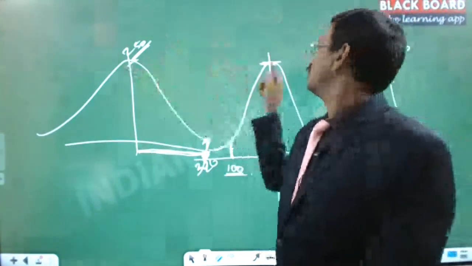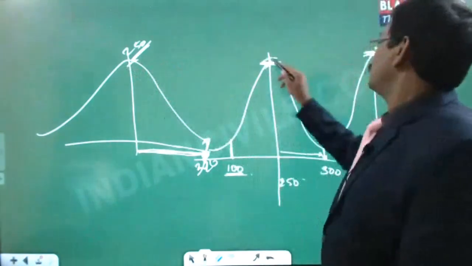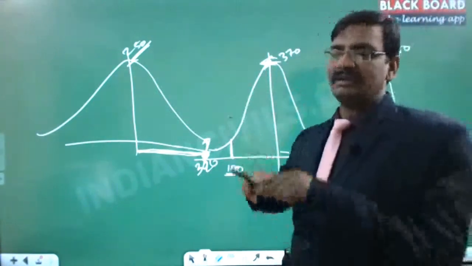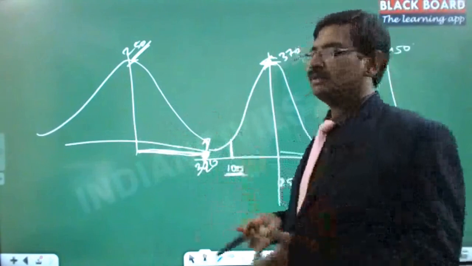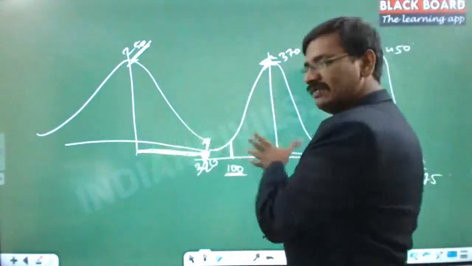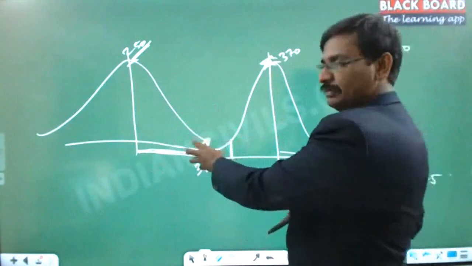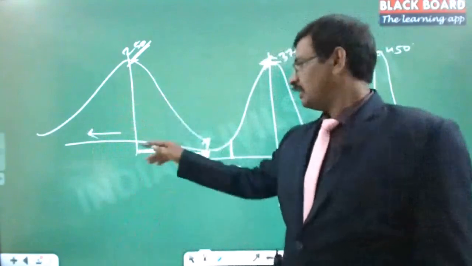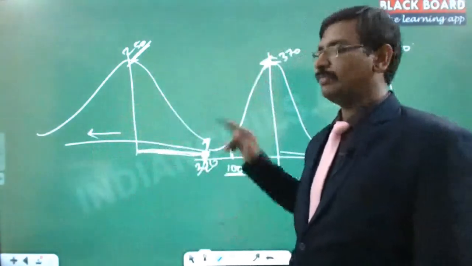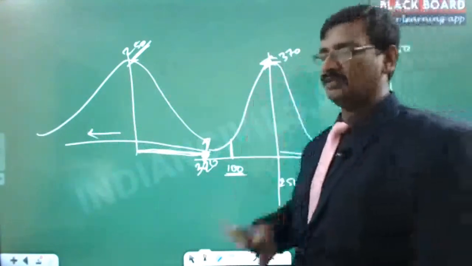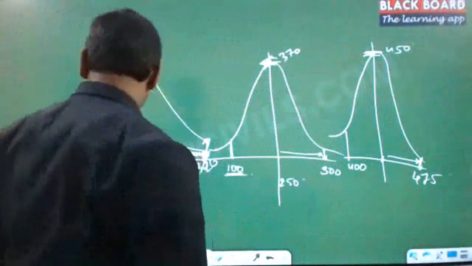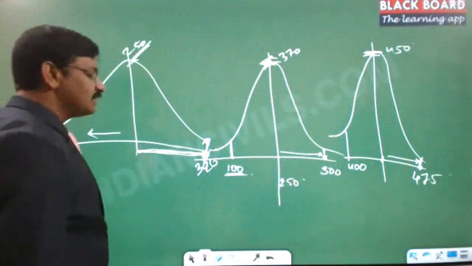So according to this, 250 is equated to this 450, and let us say another one got, let us say, 370, and all these averages, again they calculate the standard deviation, and based on that they will come up with a number for each and every optional subject, and that will be scaled up and scaled down. If somebody is on this side, they will be scaled down. If the people are on the right side, they will be scaled up depending upon the class average. This way they will give equal priority to each and every optional. Got it? Right? So this is about the UPSC philosophy and what we are going to study.